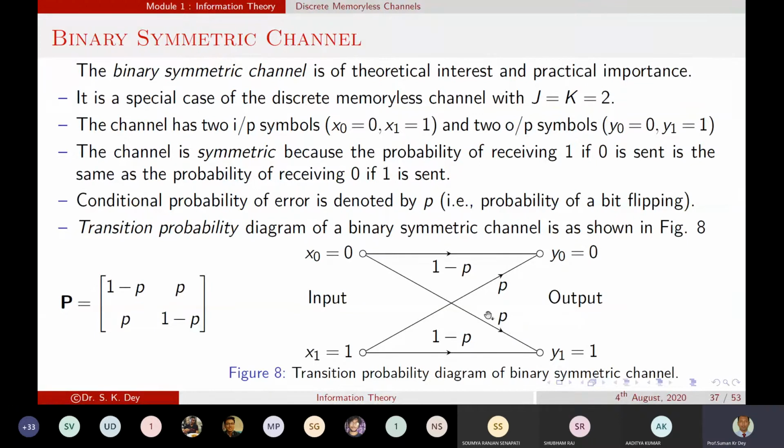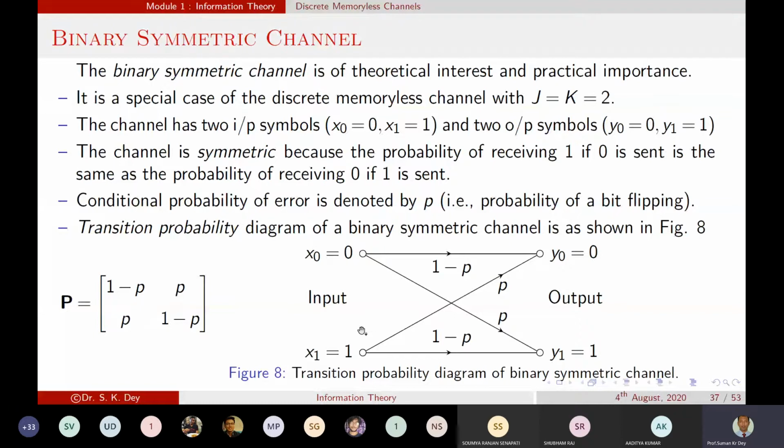So what is the probability when we are sending 0 and receiving 0? That is 1 minus p. Because when we are sending 0, there are only two possible outcomes, one is 0, another is 1. And we know the summation of these two probabilities should be 1. That means if one probability is p, the second probability will be 1 minus p.